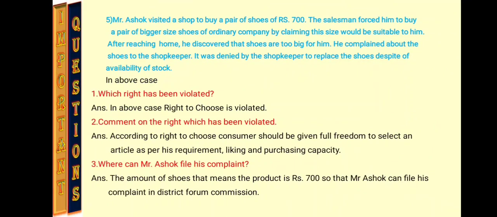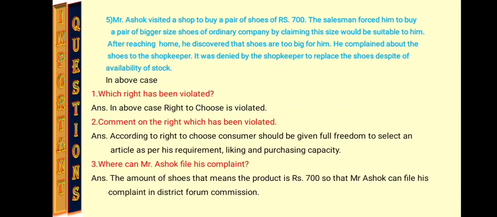The fifth case is given here, and the questions are, which right has been violated? In the above case, right to choose is violated. The second question is, comment on the right which has been violated. According to the right to choose, the consumer should be given full freedom to select an article as per his requirement, liking and purchasing capacity.